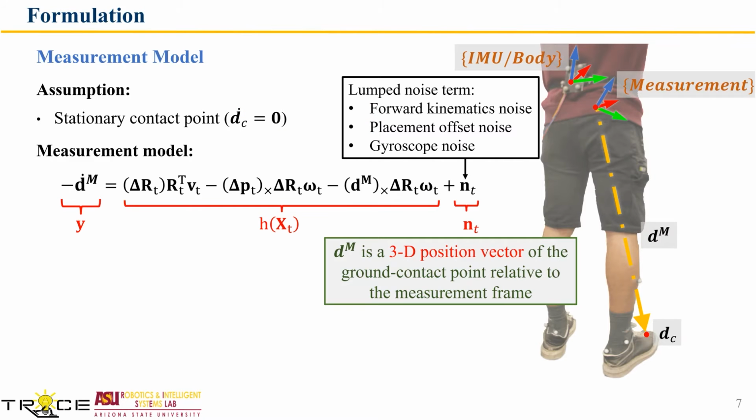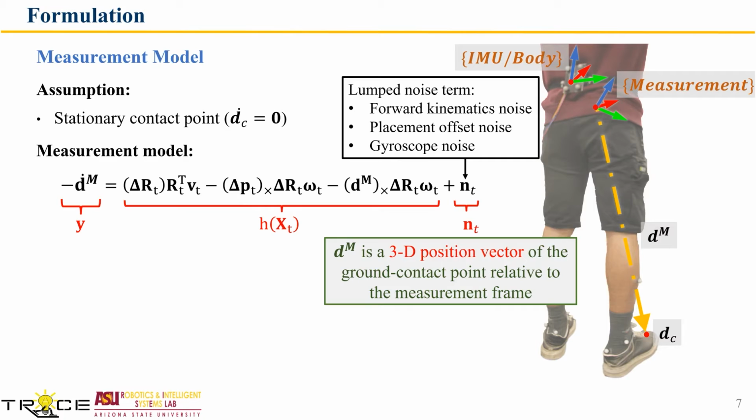In this paper, we cannot directly use relative foot position as our measurement model since we did not include the position of the contact point as part of the state, to keep the system group affine. Therefore, we use the relative foot velocity to form our measurement model. Here, we assume the contact point is stationary, which means the foot velocity equals zero in the world frame.